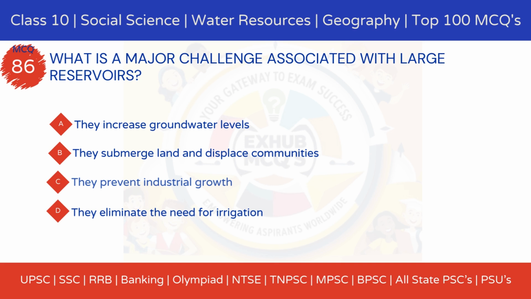86. What is a major challenge associated with large reservoirs? Option A, they increase groundwater levels. Option B, they submerge land and displace communities. Option C, they prevent industrial growth. Option D, they eliminate the need for irrigation.